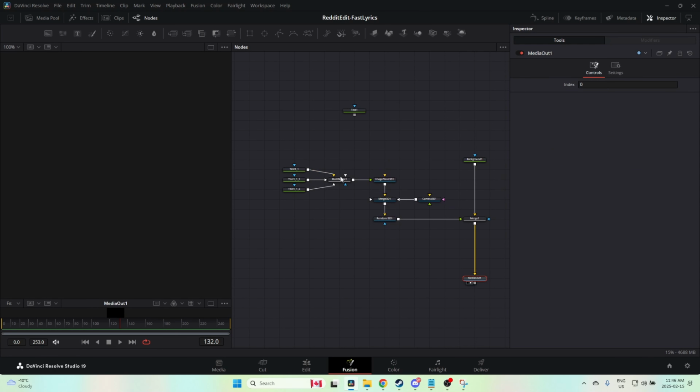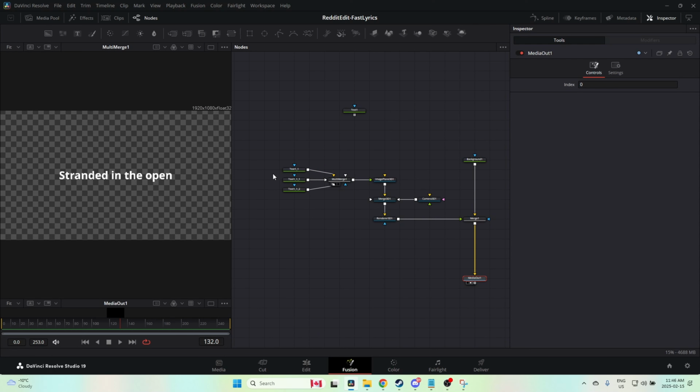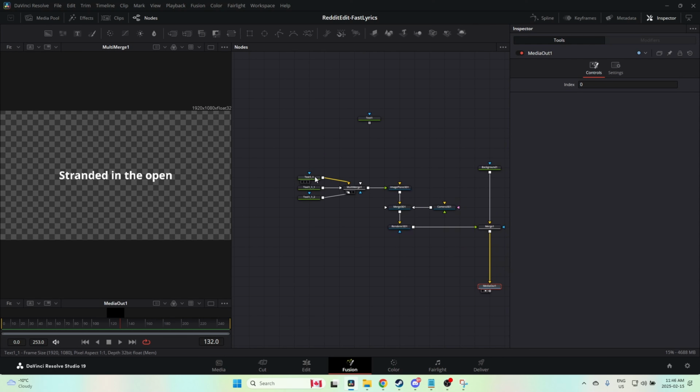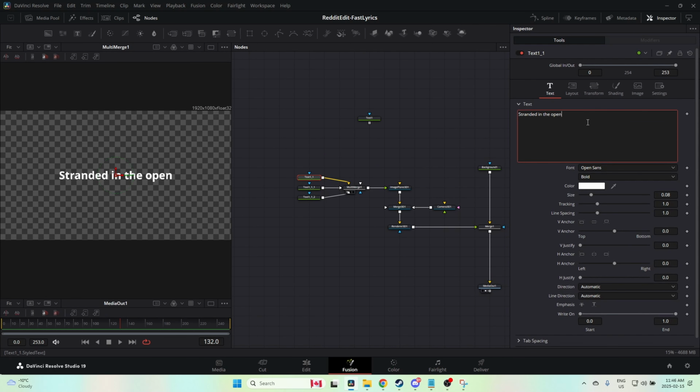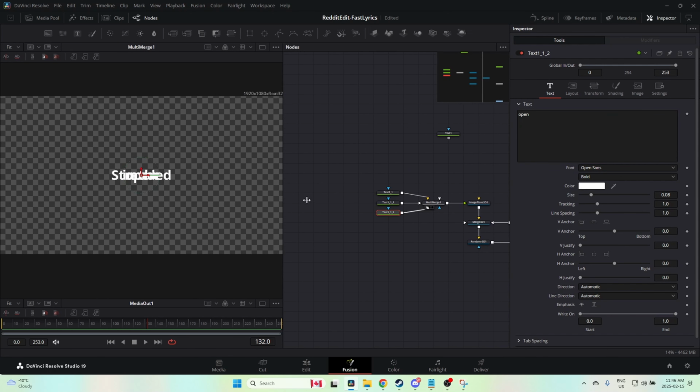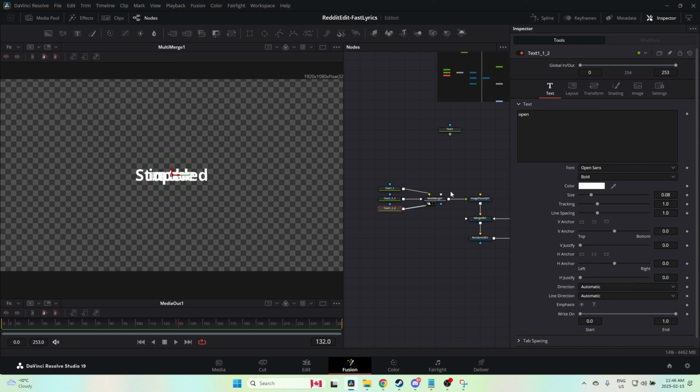Perfect. So I'm going to go to my multi-merge now, and I'm going to clean up, position my text the way that I want it to. So the first word's going to be stranded. This one's going to be in the, and that one's going to be open. Excellent. Let's move those around. Let's grab our first text, which is going to be stranded. Let's just stay with the default text, Open Sans.